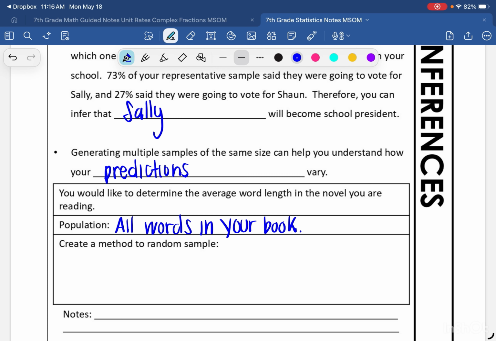And that would work because every word would have an equal opportunity of being chosen to be part of this sample. Now, you may have a different idea how to create a representative sample, and as long as it's representative and random, meaning every word has an equal opportunity of being chosen, then that will work.